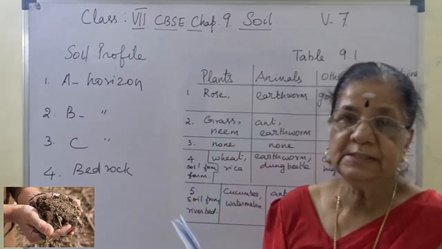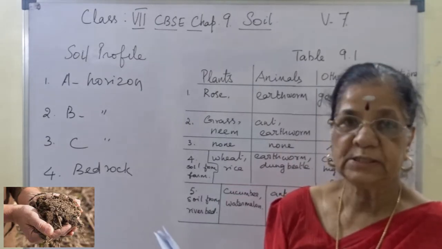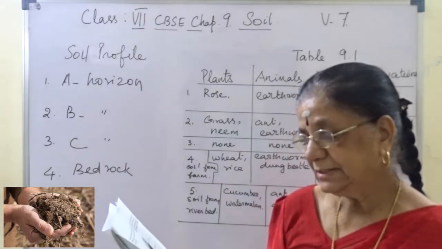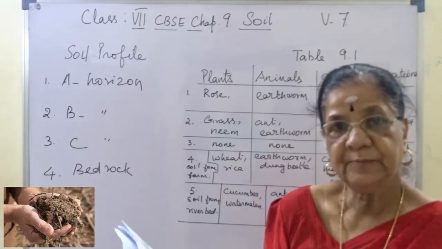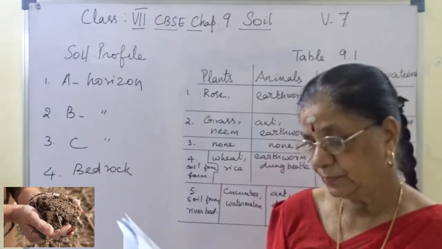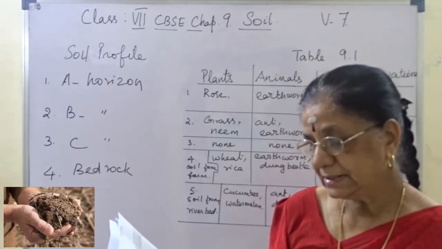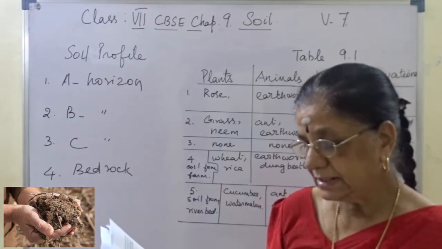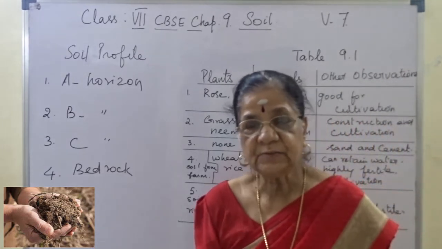So these layers are referred to as horizons. I hope you understand. So we usually see the top surface of the soil and not the layers below. If we look at the sites recently dug nearby, we can see the inner layers of the soil.